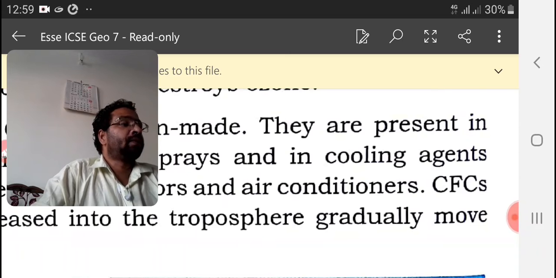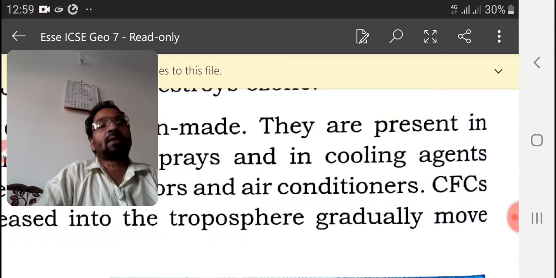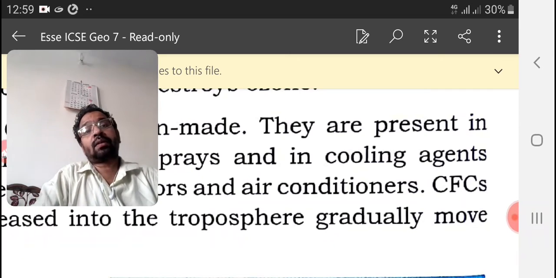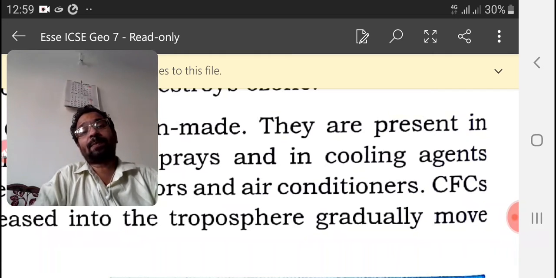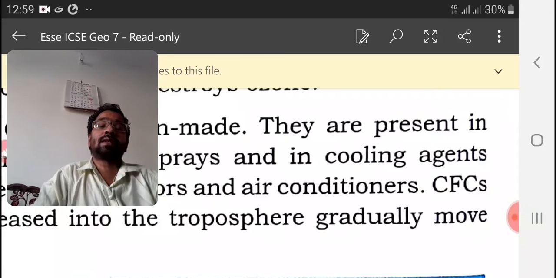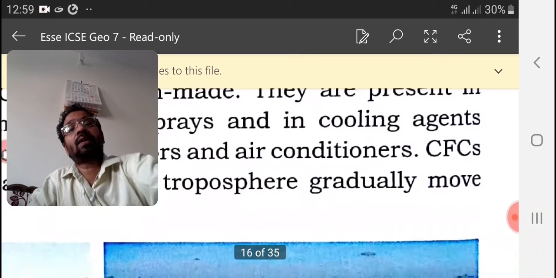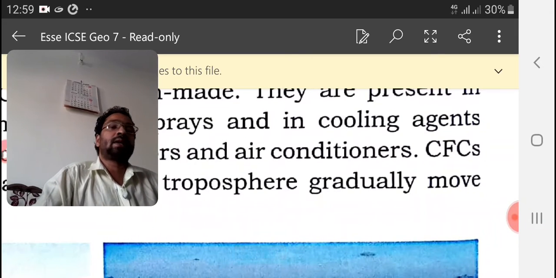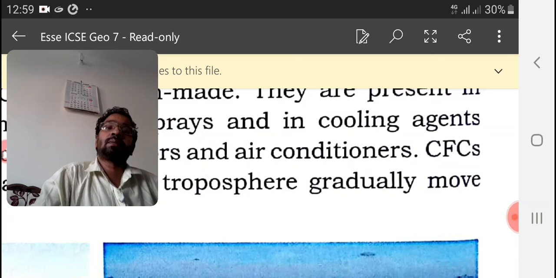And when sunlight returns in spring, what happens? They have continuous night, continuous darkness in winter. When sunlight returns to them, the temperature will increase and that cloud will melt.